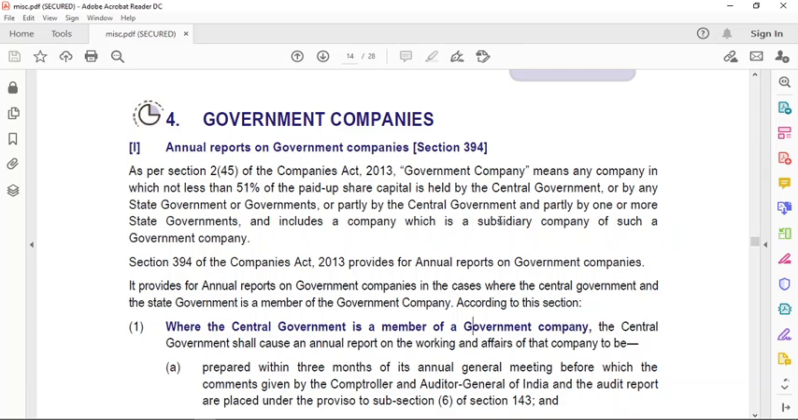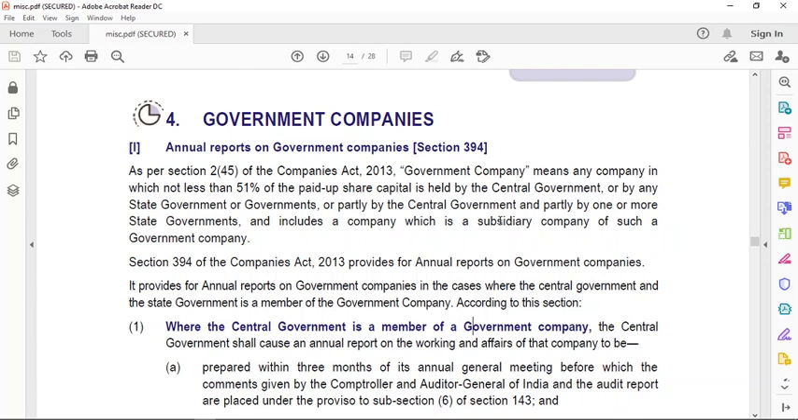So for that we need to know the definition of government company, which is given in section number 2, clause 45 of the Companies Act 2013. As per this section and clause, government company means any company in which not less than 51% of the paid-up share capital is held by the central government or by any of the state government or governments, or partly by the central government and partly by one or more of the state governments, and includes a company which is a subsidiary company of such government company. So the definition is very easy.